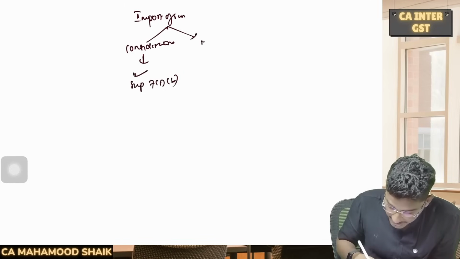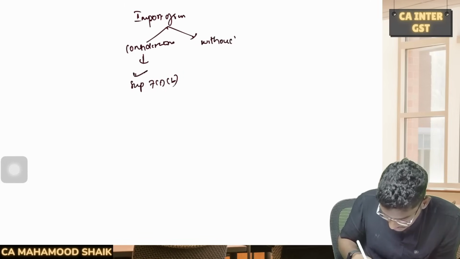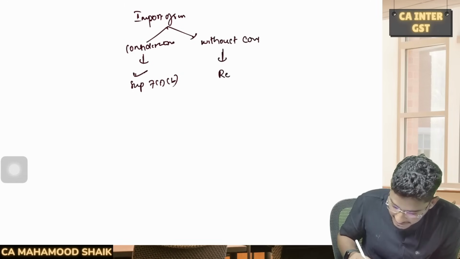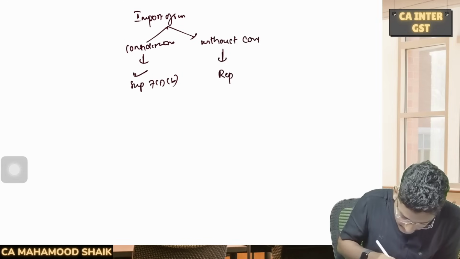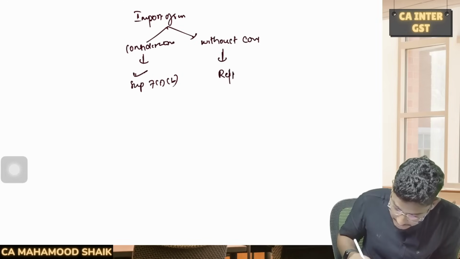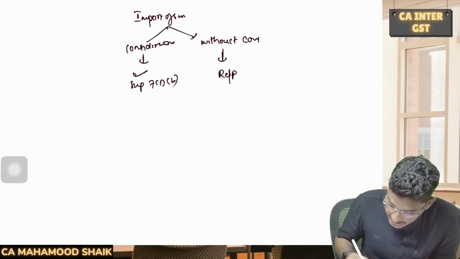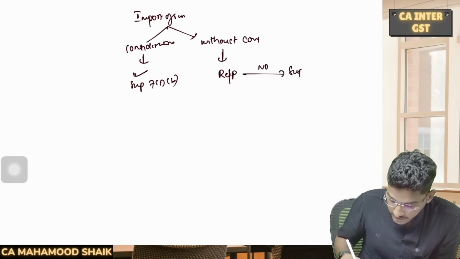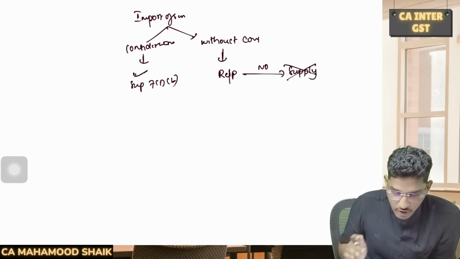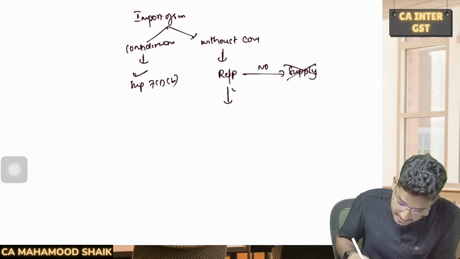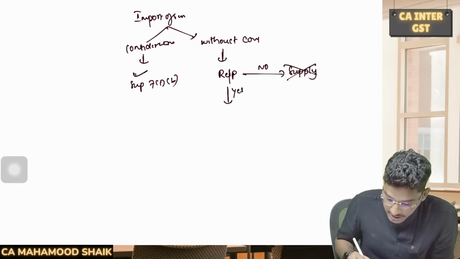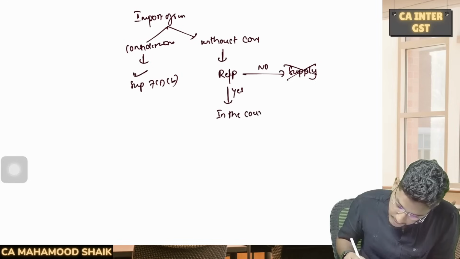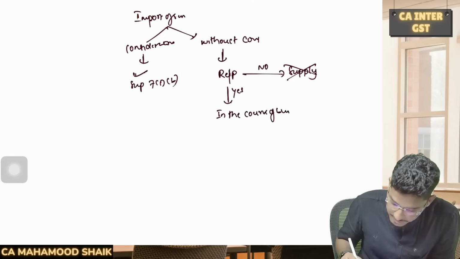Now, second case, if you came to know it is without consideration, then you need to check, is it from a related person or your establishment of another entity? If the answer is no here, it is not getting received from a related person, it will not be supply. If the answer is yes, it is getting received from a related person, then we need to check, is it in the course or furtherance of the business?